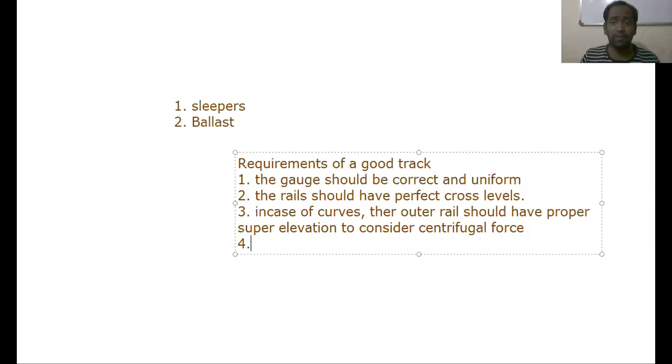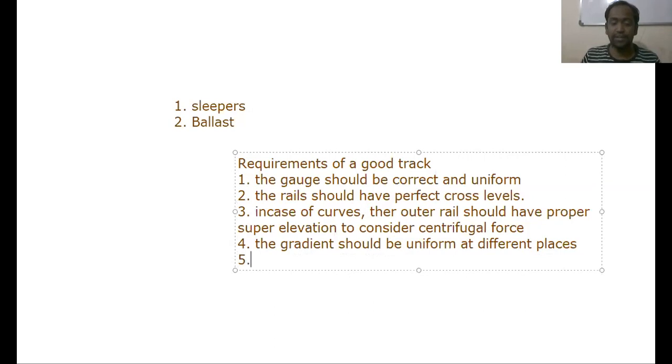The next requirement for a good track is the gradient should be uniform and as gentle as possible. The gradient at required places of a railway track should be uniform at different places.